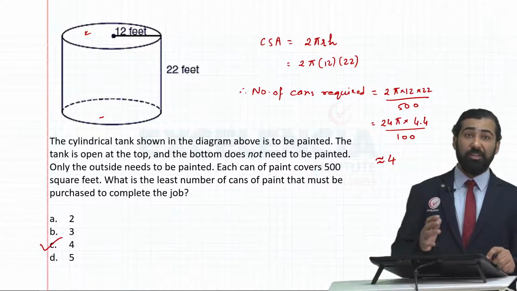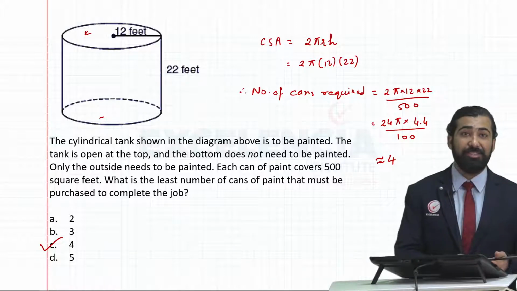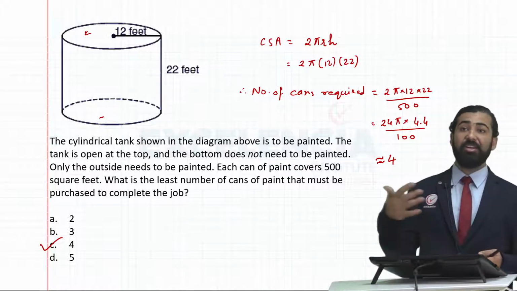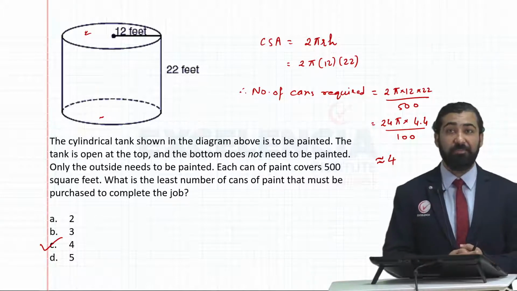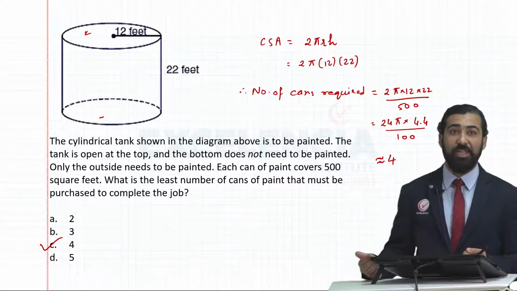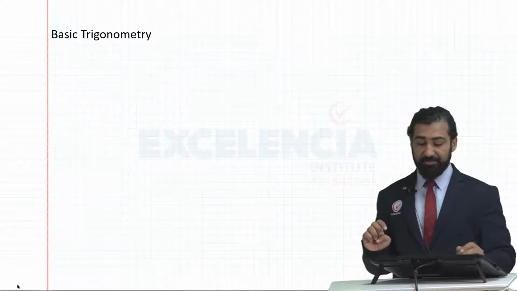Do remember, you need to understand when you should round down and when to round up. Although the answer was 3.3, yet I rounded it up to 4 because the shopkeeper wouldn't give me 3 cans of paint. The shopkeeper will give me 4 cans of paint. So that's why the minimum we will need is 4 cans.